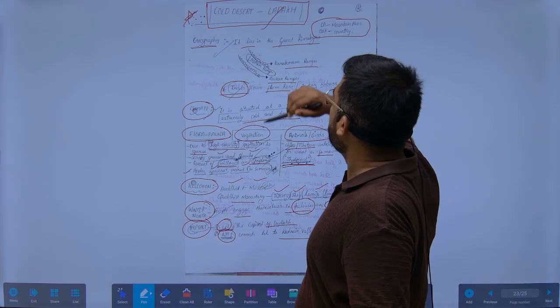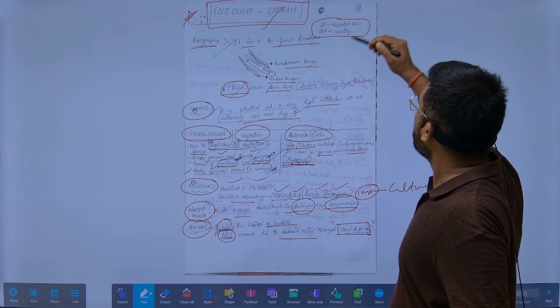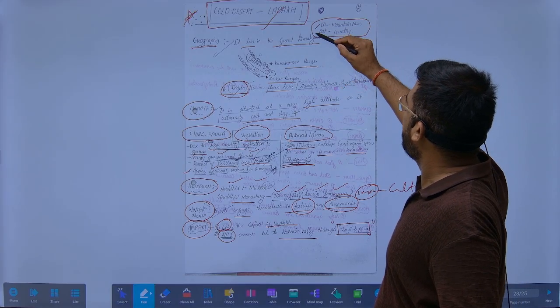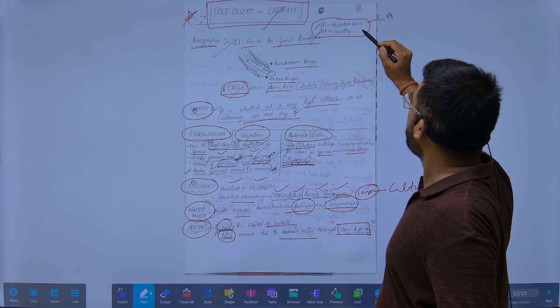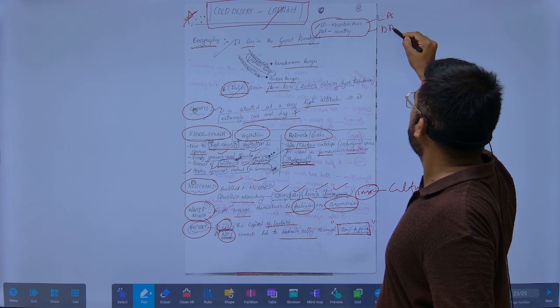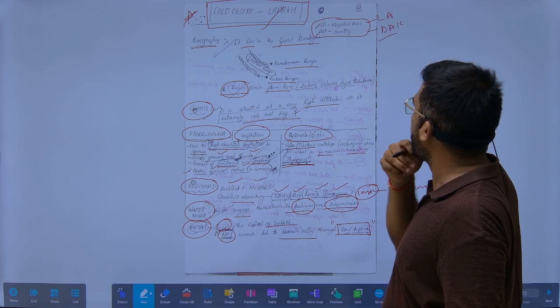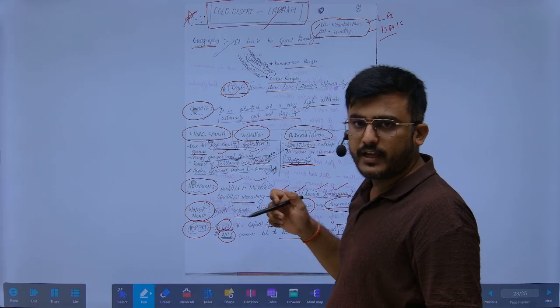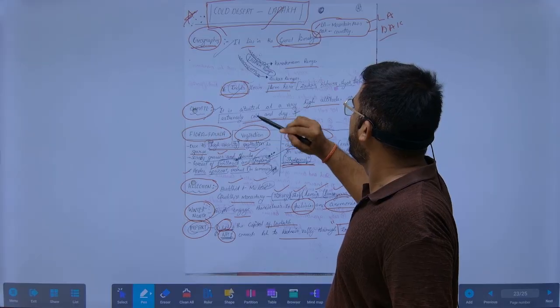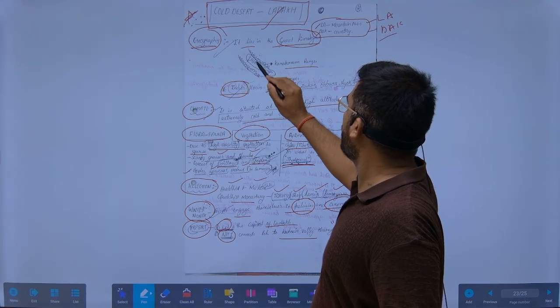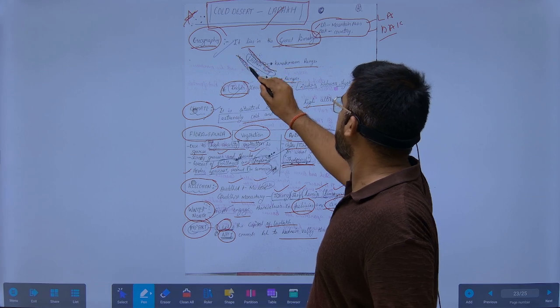Now we look at Ladakh. Ladakh is made of two words, La and Dak. La means mountain pass, and Dak means country, so mountain pass country. Geographically, it lies in the Greater Himalayas, where two important ranges are present.